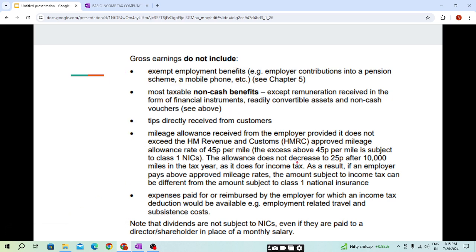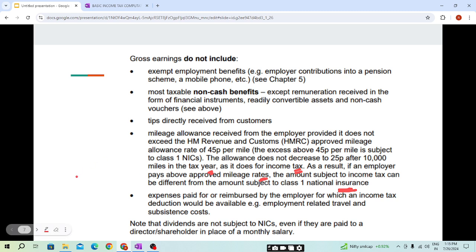The allowance does not decrease to 25 pence after 10,000 miles for NIC as it does for income tax. That is, under the national insurance contribution, above 10,000 miles, whatever you receive, students, that is 25 pence, you need to pay NIC on it. As a result, if an employer pays above approved mileage rates, the amount subject to income tax can be different from the amount subject to class 1 national insurance contribution.